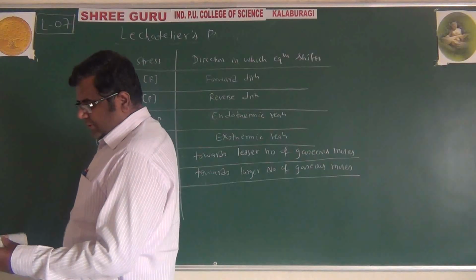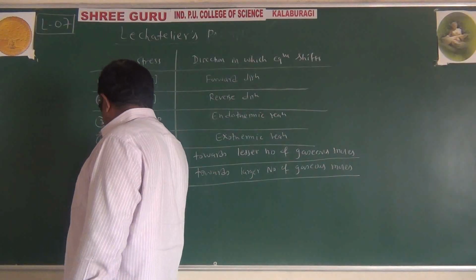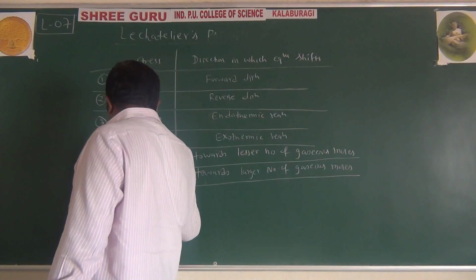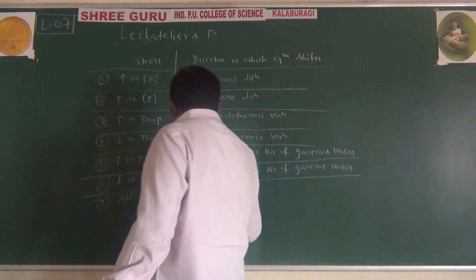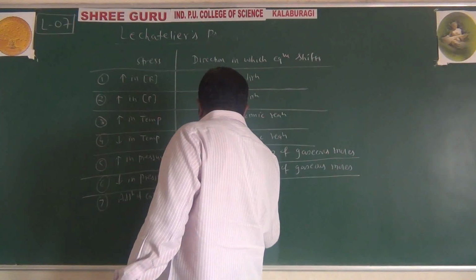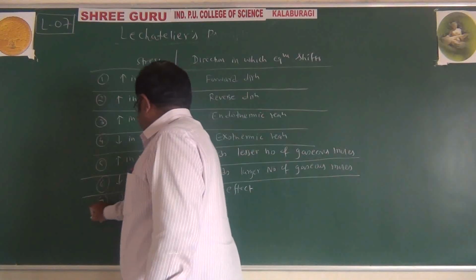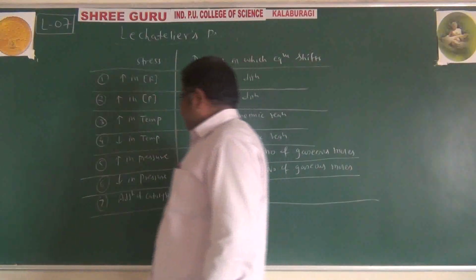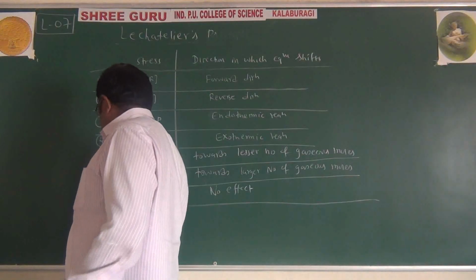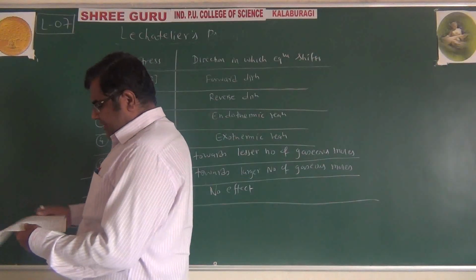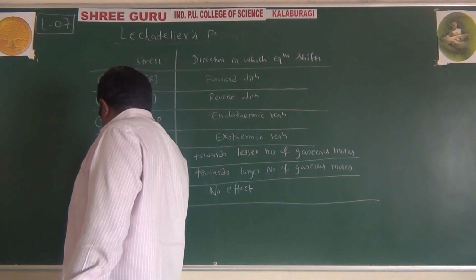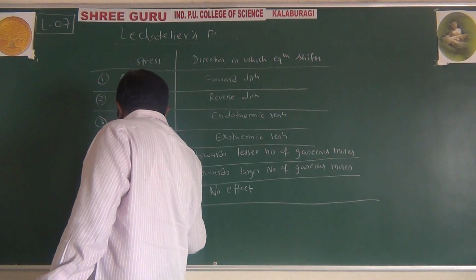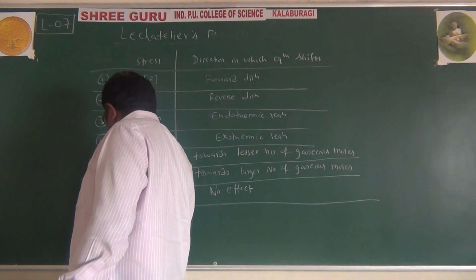And the seventh one is the addition of catalyst. And we will say here no effect. And the eighth one is addition of inert gas. And we have two cases here.